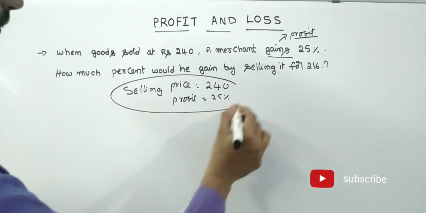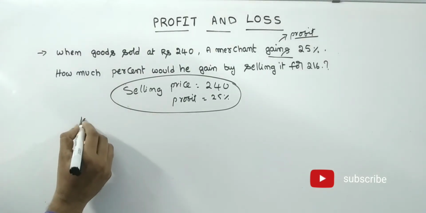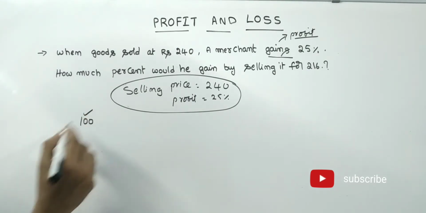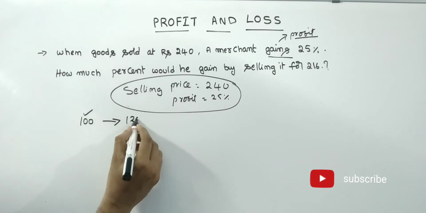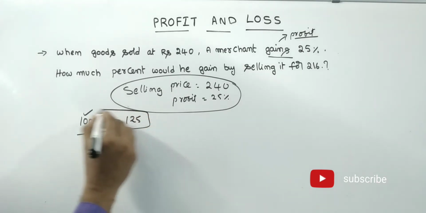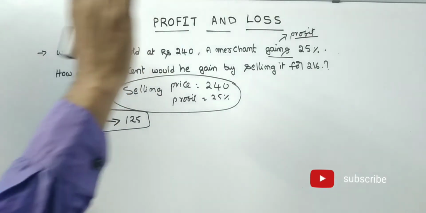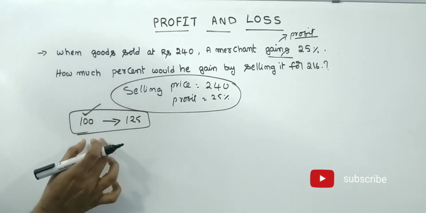See friends, first we have to know that we should always compare the cost price with 100%. If suppose his cost price is 100, then selling price is 125. Whatever the problem, whatever the price, we should remember this.